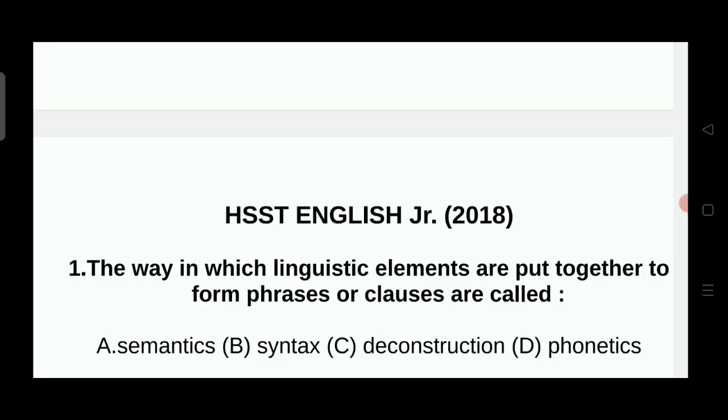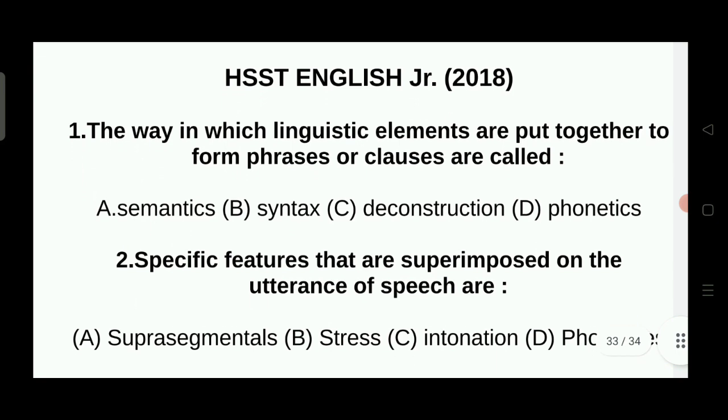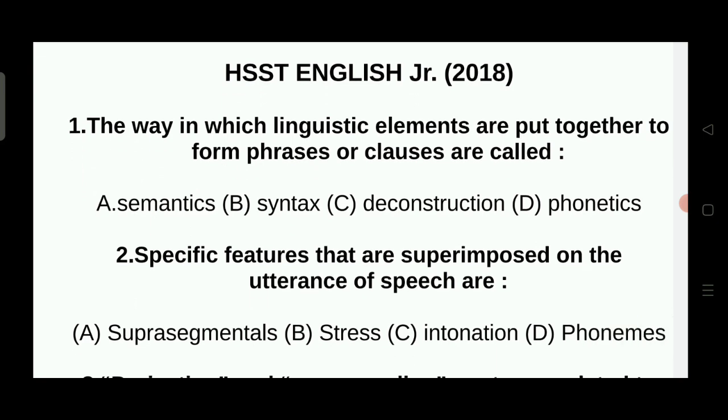Next, we have HSST English Junior 2018. The first question: the way in which linguistic elements are put together to form phrases or clauses are called semantics, syntax, deconstruction, and phonetics. The right answer is syntax. Next question: specific features that are superimposed on the utterance of speech are suprasegmentals, stress, intonation, phonemes. The right answer is suprasegmentals.